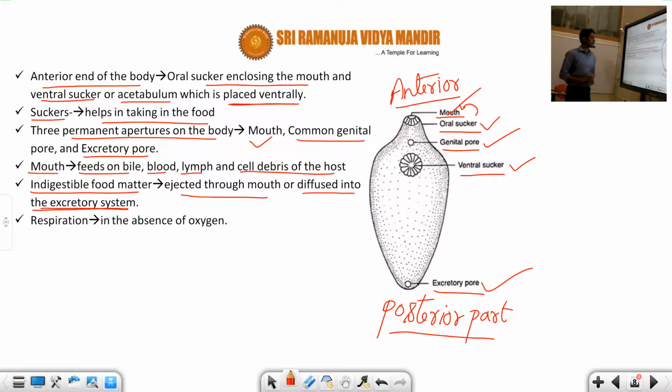Now one more very important point, students. What is the respiration in Fasciola hepatica? It is anaerobic respiration. That means it occurs in the absence of oxygen. So this is about the common features of Fasciola hepatica.